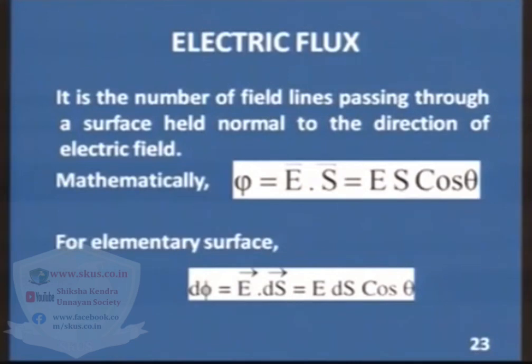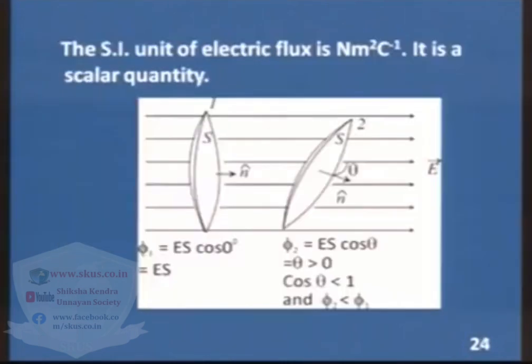One thing is very important here: if E is not equal to 0 and dS is not equal to 0, theta is that quantity which can make the flux 0, because the surface is held parallel to the field. And the second important point is this: when we draw the normal to the surface, we have to draw this normal outward. Let us try to understand this theta with the help of this diagram.